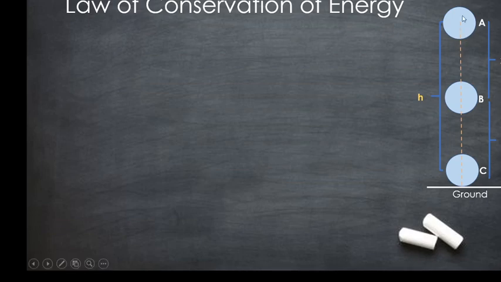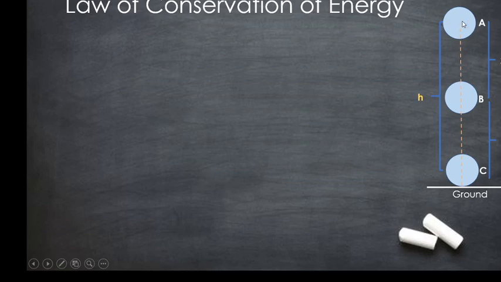Since the body is freely falling, it has motion and it is at a height, so it will have both potential energy as well as kinetic energy. So the total energy is the sum of potential as well as kinetic energies. At any point we will find out the total energy, that is the potential energy plus kinetic energy at this point, at this point, and at this point.